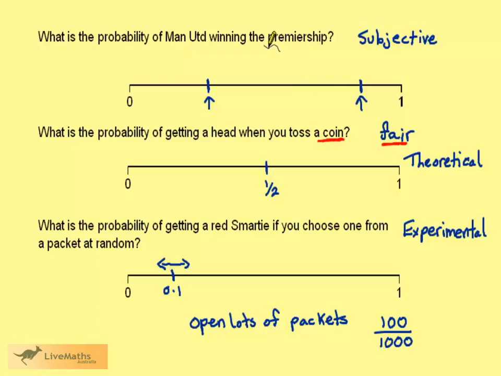However, this same technique is impossible for deciding how likely it is for Manchester United to win the Premiership. We can't play the Premiership many times in the same year under the same conditions with the same players. That's why assigning a probability here is purely subjective. It's just somebody's guess.